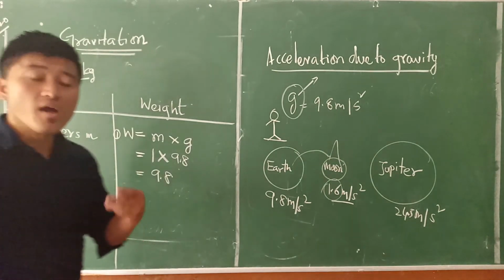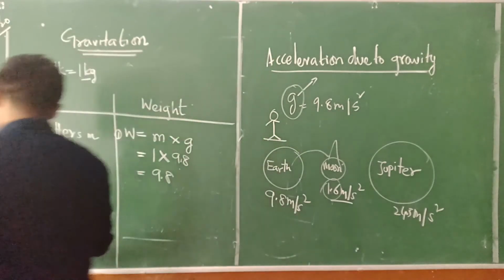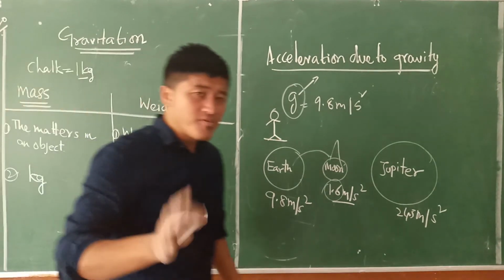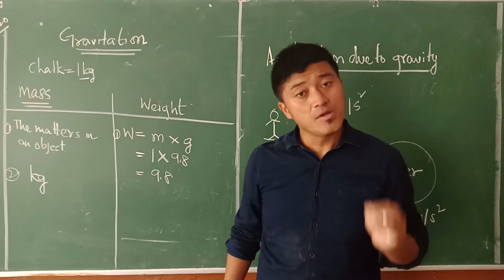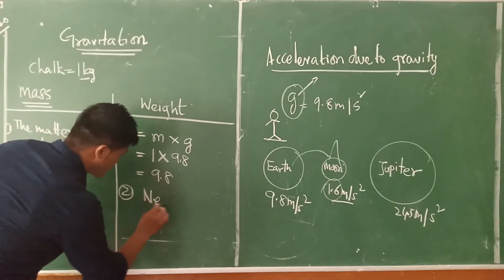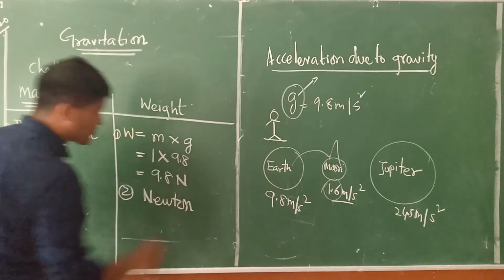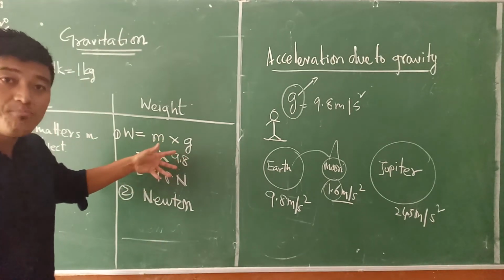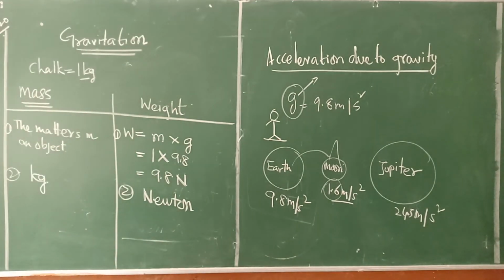And whenever we are talking about the mass, we always have to write the unit kilogram. Understand? But when we talk about the weight, we always have to write the unit of weight in the form of Newton. Understand? So, this is 9.8 Newton here. Now, in understanding the importance of that 9.8, we will come to know that.